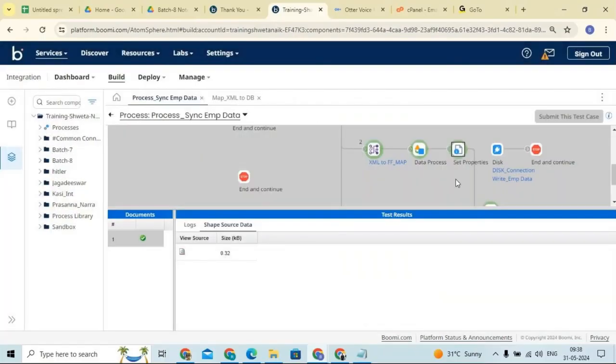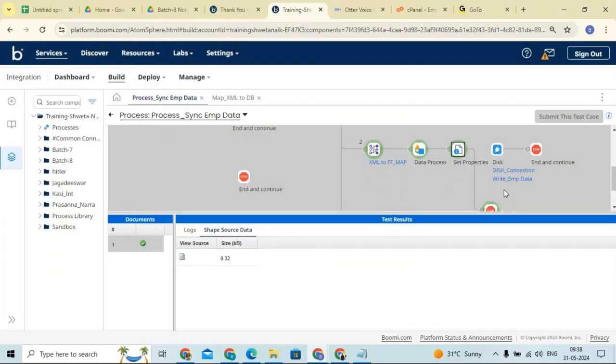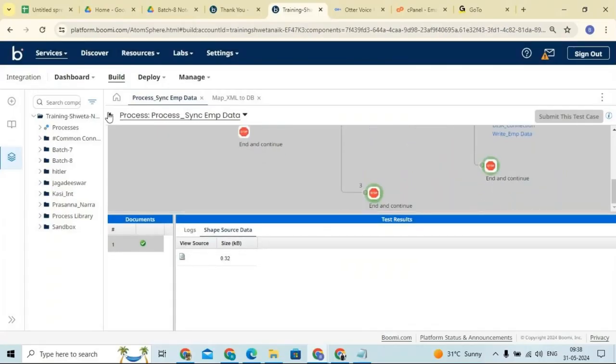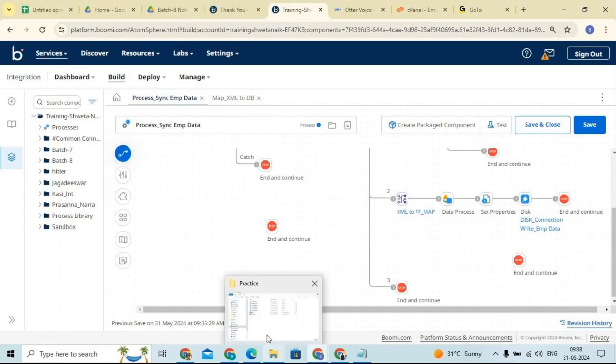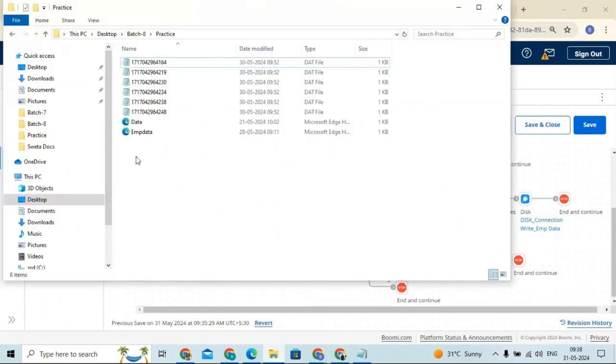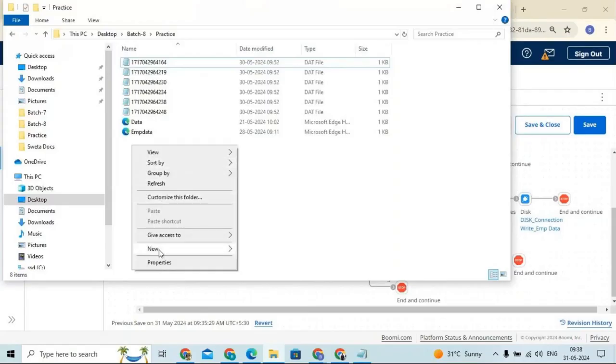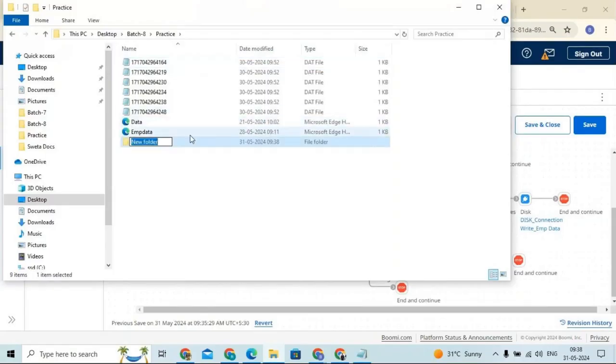Now after combining, we are assigning the file name for the target system. Now let me connect to the disk shape. So what I will do here is create one more new folder, output data, I can say.